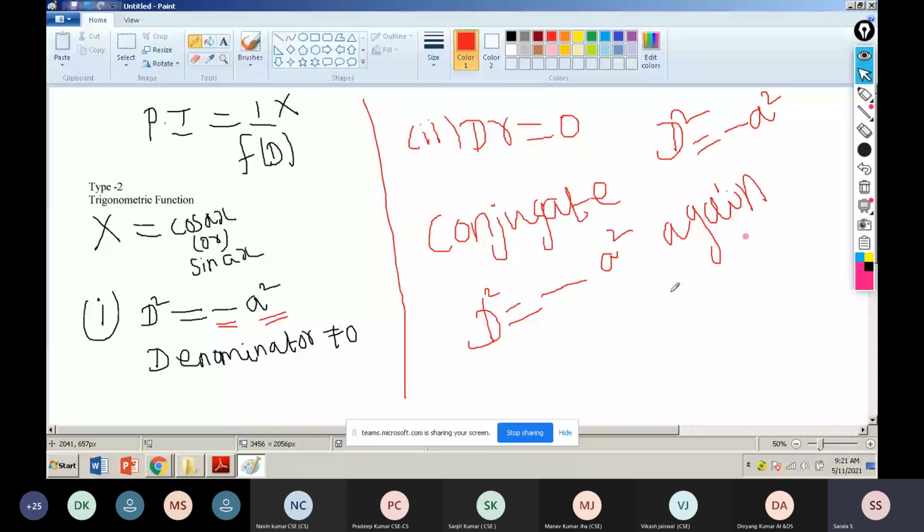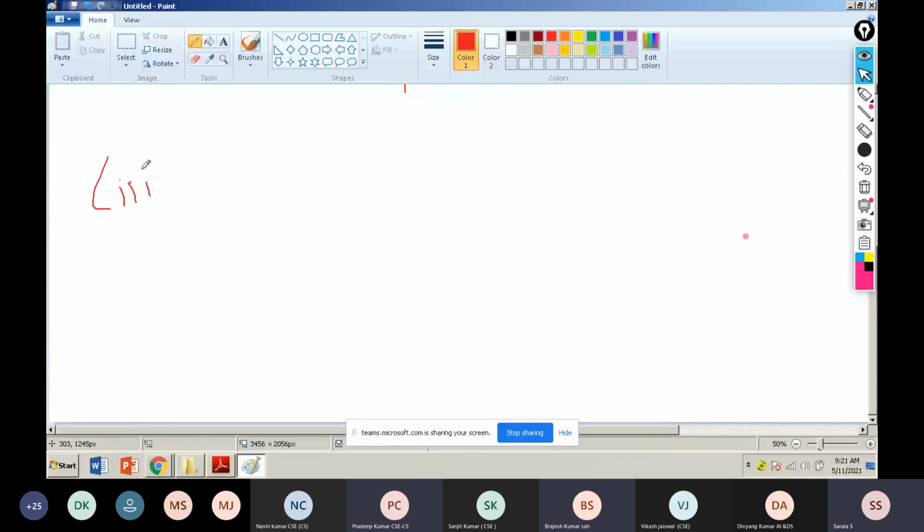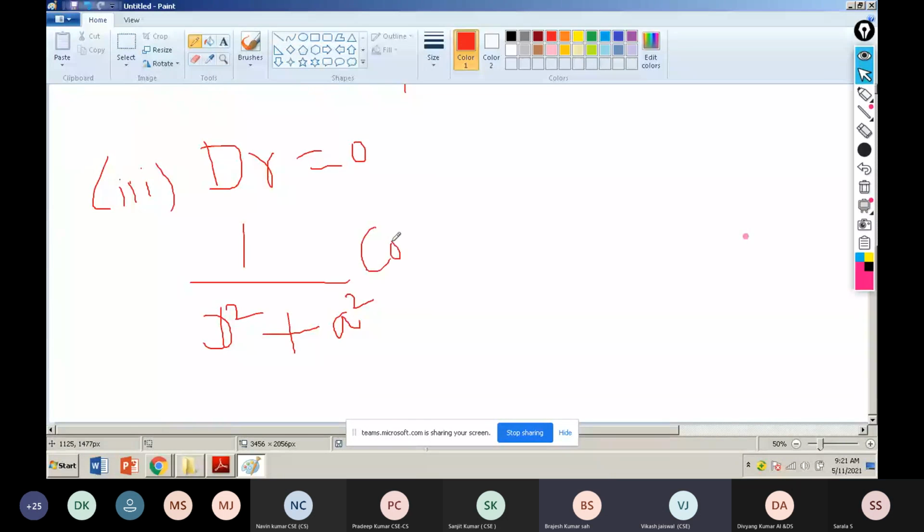Next, I give one formula. The third thing is, see, this is one straight formula. Denominator equals 0, but our function looks like this: 1 by b square plus a square. Till now, I am not explaining the problem. Just I am telling the formula. No one understands, I know very well. Why am I telling this? Because suddenly at that place, if I tell these things, how can you know? That's why first I explain this, then again I go to the problem.